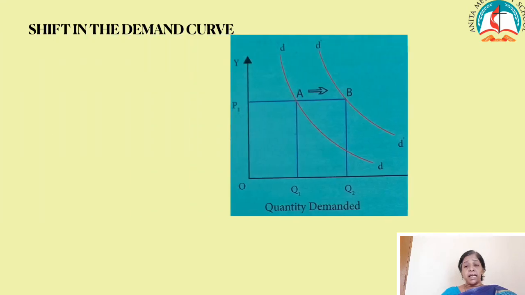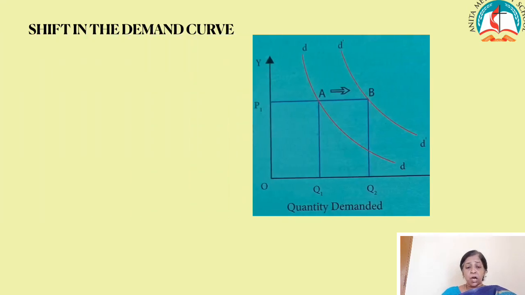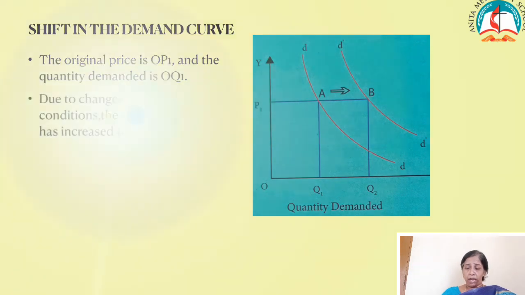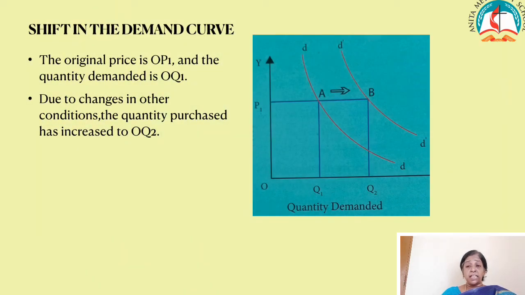The next diagram states that when the price is OP1, the quantity demanded is OQ1. When there is a change in the other factors like change in income, taste and preference, and the price of the substitutes, the demand increases from OQ1 to OQ2, and that is why it is called increase in demand, and we have a new demand curve D1.